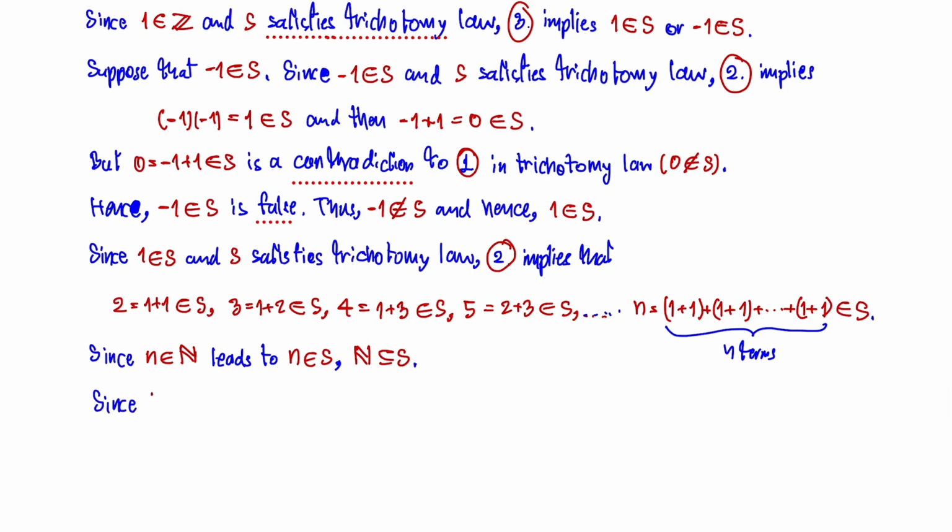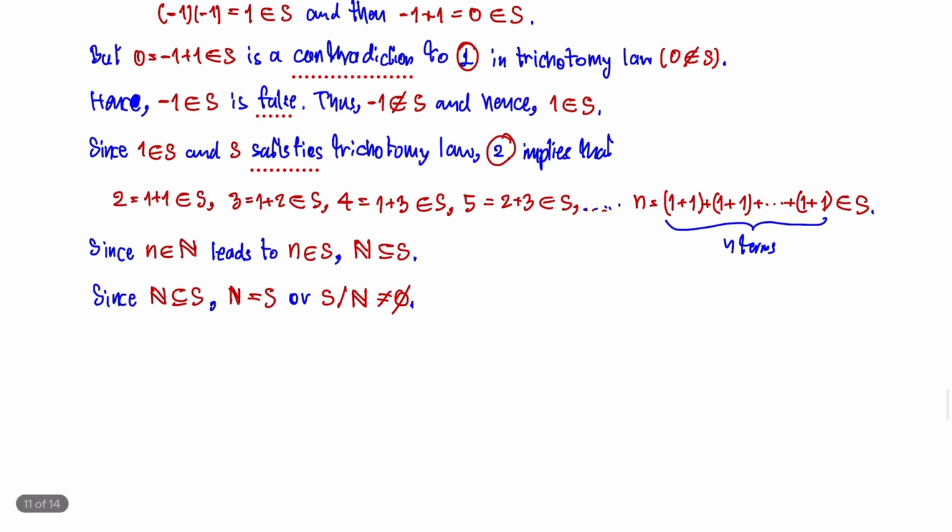Since N, the set of natural numbers, is a subset of S, it means that either N equals S, or S is different from N. When you exclude all the elements of the set of natural numbers, there must be an element in set S, so it's not empty.